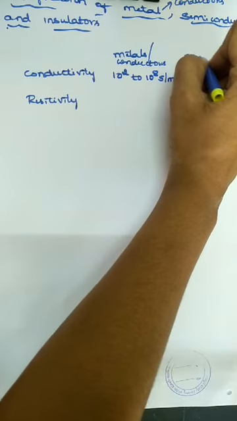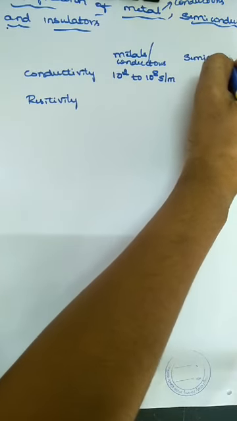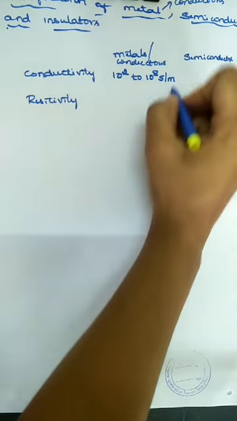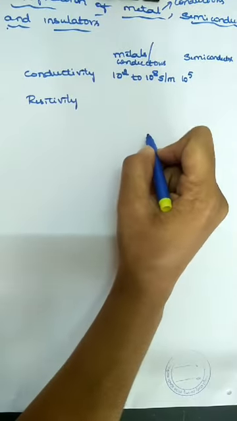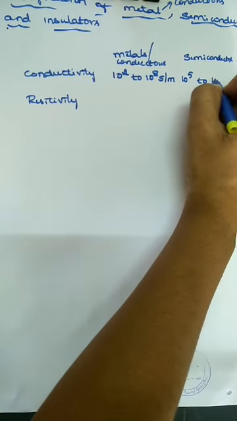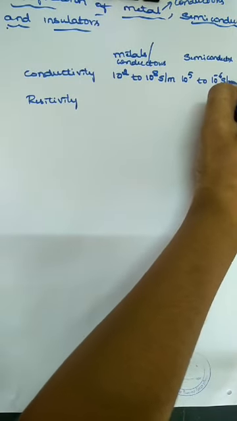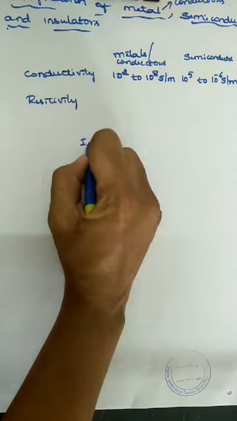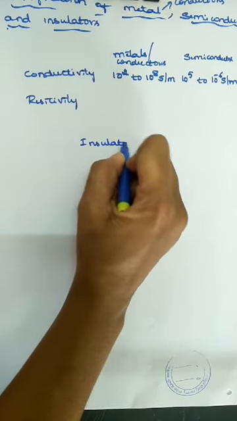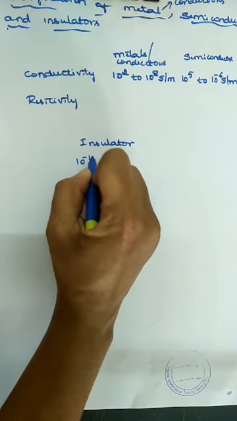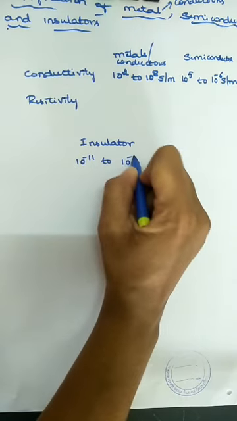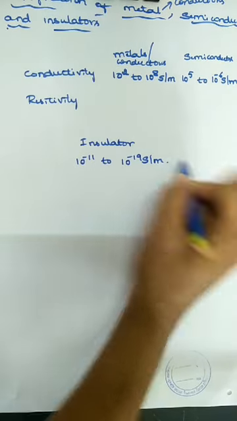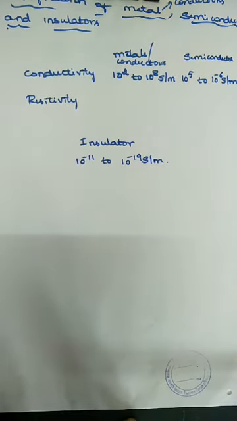In semiconductors, it is 10 raised to 5 to 10 raised to minus 6 Siemens per meter. In insulators, it is 10 raised to minus 11 to 10 raised to minus 19 Siemens per meter.